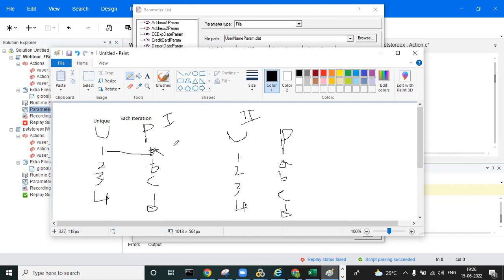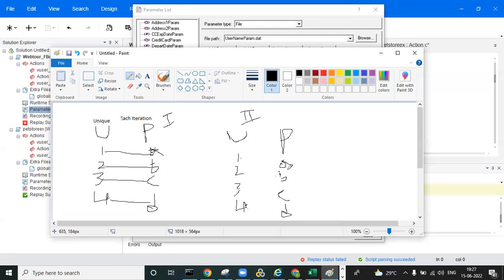For example, take our Facebook application or banking applications. I can log in with my own credentials only, but I can't use Ravi's credentials. Would my username with Ravi's password work? It will not work. In the same way, it's a one-to-one mapping. So user 2 picks B, 3 picks C, and 4 picks D. Unique stands for one-to-one mapping.